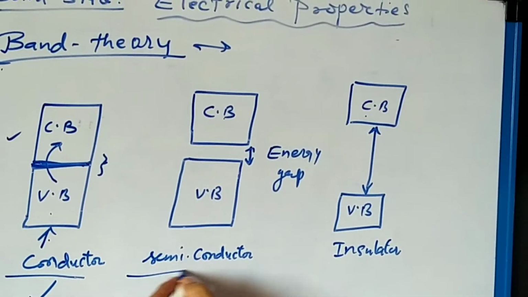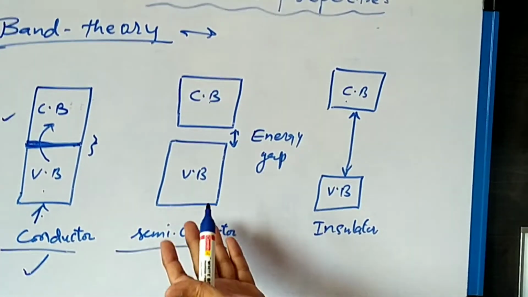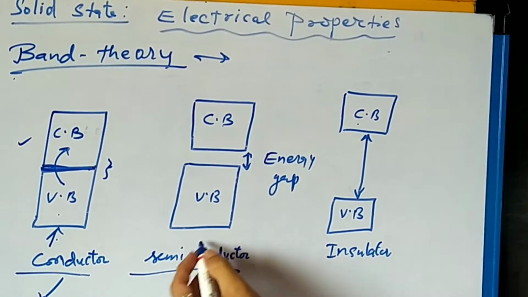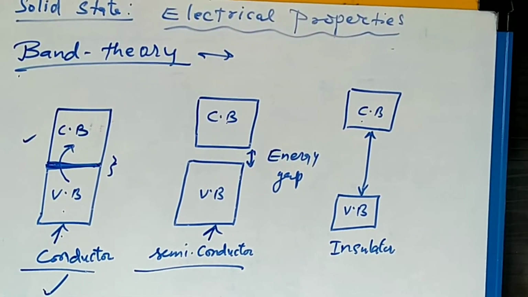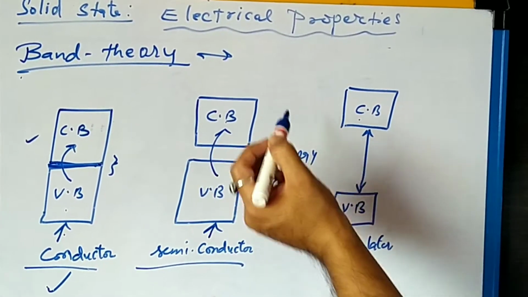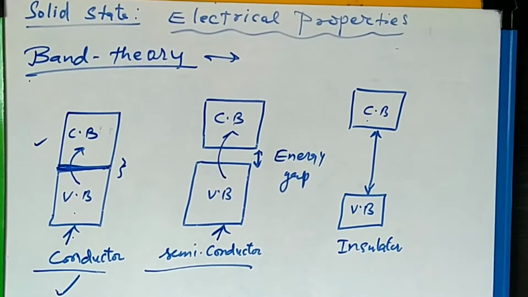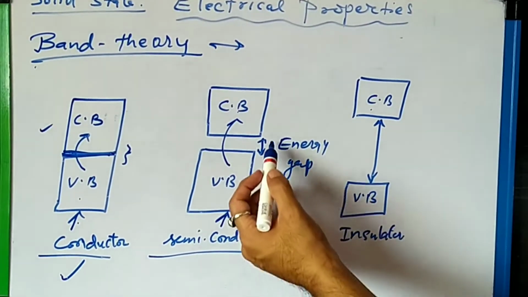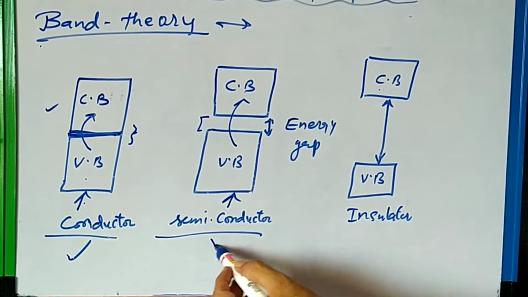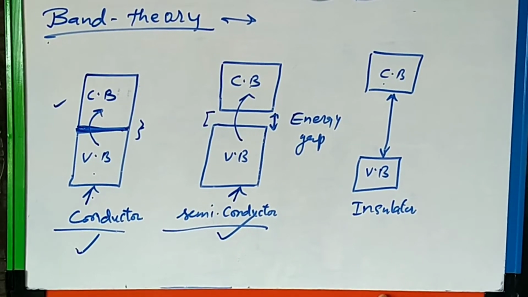Now if we talk about the semiconductors, according to band theory, the energy gap between VB and CB, that is valence band and conduction band, is very small. So once the energy is supplied, or when they are heated or temperature is given, then what happens? Electrons can easily jump from here to here. And that's why we say that in semiconductors, by increasing the temperature, their conductivity increases. Why? Because the energy gap is very less. This is the forbidden zone, right? So semiconductors conduct electricity by increasing the temperature, or their conductivity can be increased.